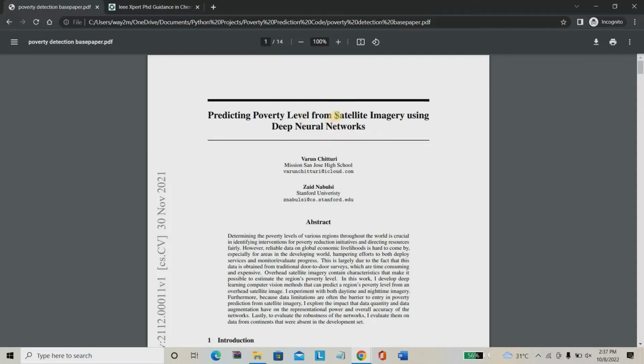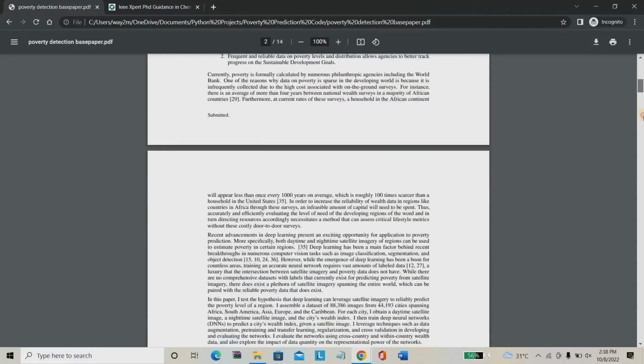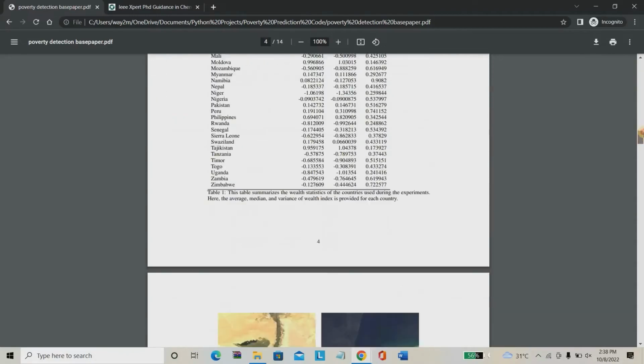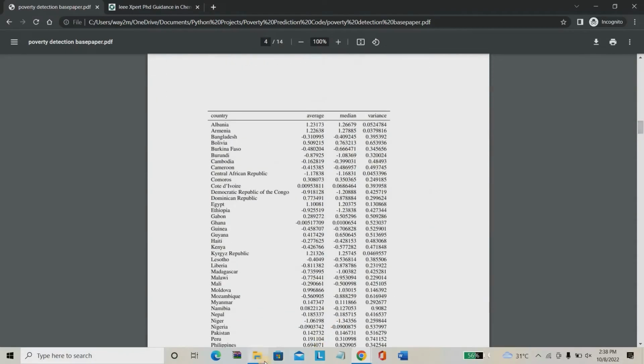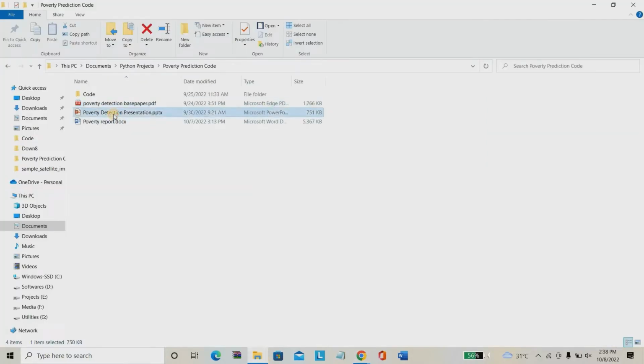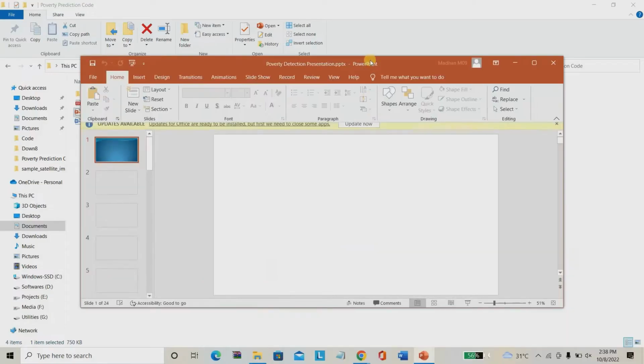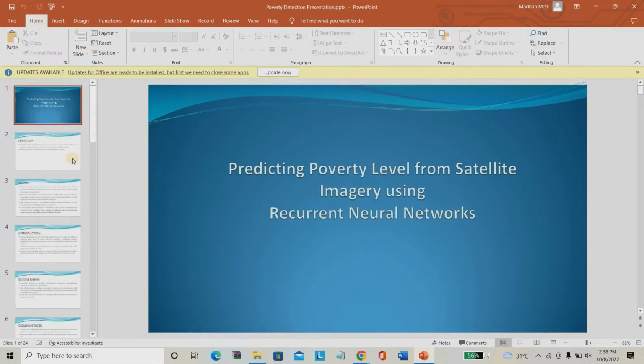In this project we are going to use satellite imagery. You already know what a satellite image is. For example, you can take Google Map. We are going to use that type of imagery of the place for detecting the particular poverty rate. How is it possible? You may say this is completely impossible. Okay, so first of all, we have to see the PPT of this project. So this is the PPT of this project.